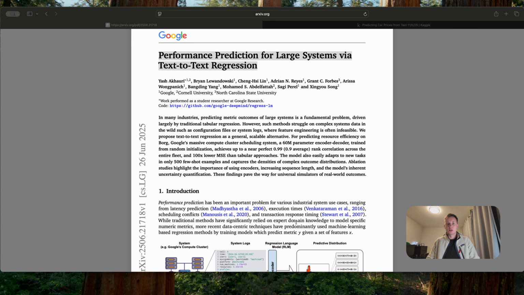But since we don't have access to that data, I'm going to implement RegressLM from scratch and apply it to a completely different domain, which is predicting car prices from text descriptions. We will build everything step by step, starting with the word tokenizers, transformer architecture, and training pipeline, and then compare our simplified implementation against the official RegressLM library. And here's what's fascinating: by the end of this video, you will see how the domain-specific implementation can actually outperform the general-purpose official version by 30%.